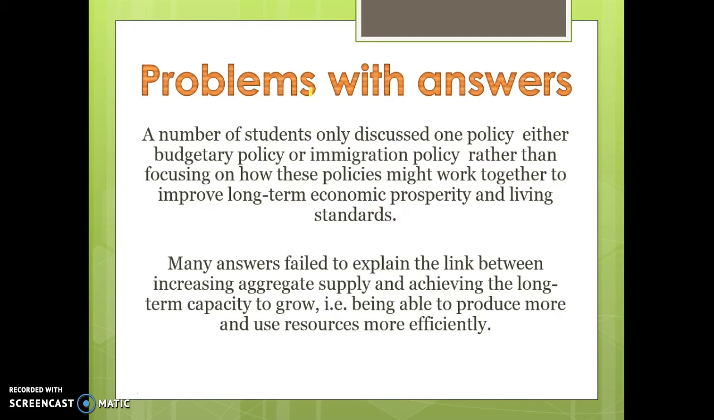In terms of problems with the answers, some of the main problems were that a number of students only discussed one policy, either budgetary policy or immigration policy, rather than focusing on how they work together. Many answers failed to explain the link between aggregate supply and achieving long-term capacity to grow, so being able to produce more and use resources more efficiently. It's really key that you're able to explain the long-term impacts of some of these policies and how they allow for more long-term sustainable growth.